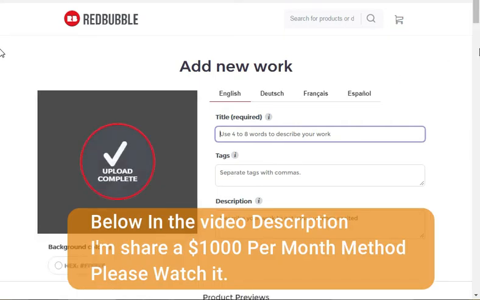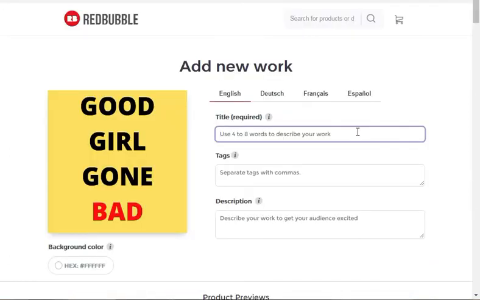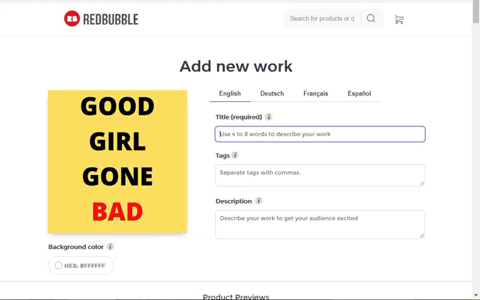After uploading your design on Redbubble, you need to write an awesome title, tags, and description. You need a title because it is an attractive way to draw customers to your picture. I also write a title, tags, and description, and I am going to show you.